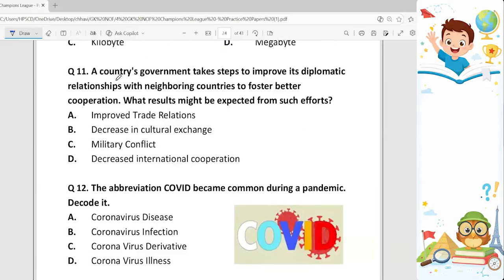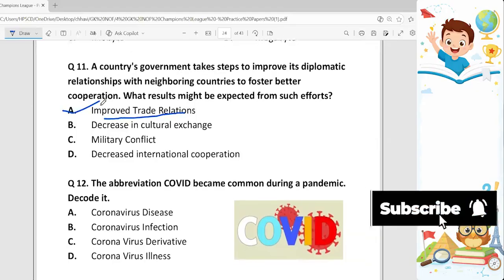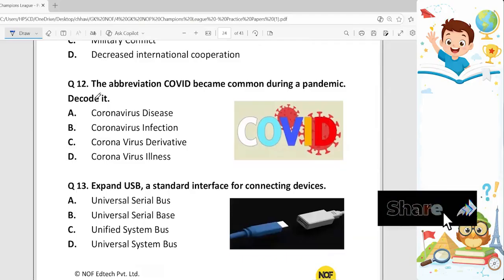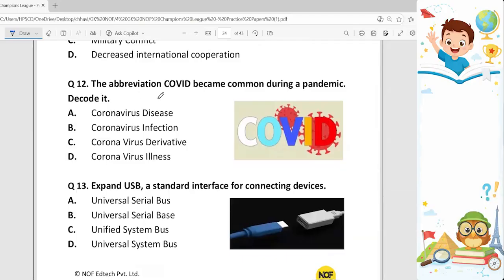11th question. A country's government takes steps to improve its diplomatic relationships with neighboring countries to foster better cooperation. What results might be expected from such efforts? Now, what results are expected? Improved trade relations. Okay, option A is the correct answer. 12th one. The abbreviation COVID became common during a pandemic. Decode it. Now, what does COVID mean?